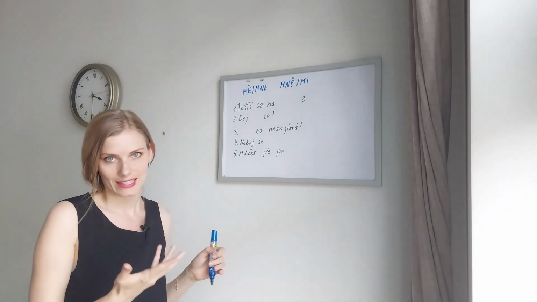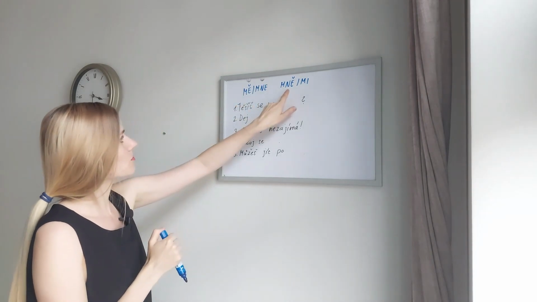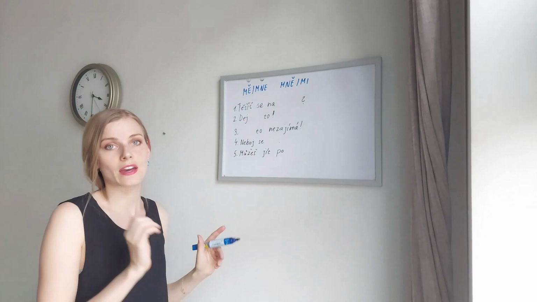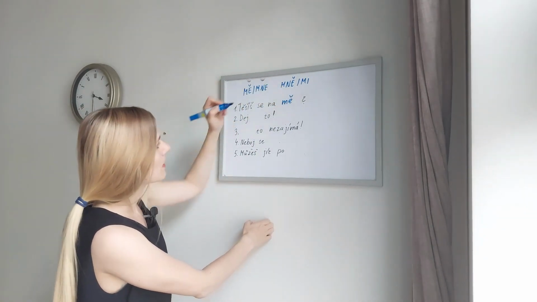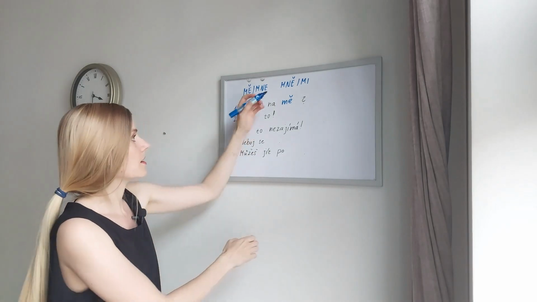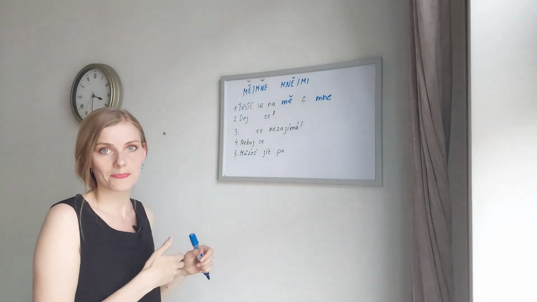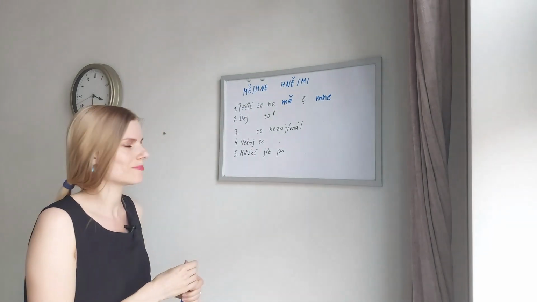Těšíš se na mě. That's how it's gonna sound. The question is, which one are we going to use? Těšit se na always takes the accusative case, so it would be na mě. Another option would be the archaic mne. Těšíš se na mne, but I would never use it. You might hear it in old movies, for example.